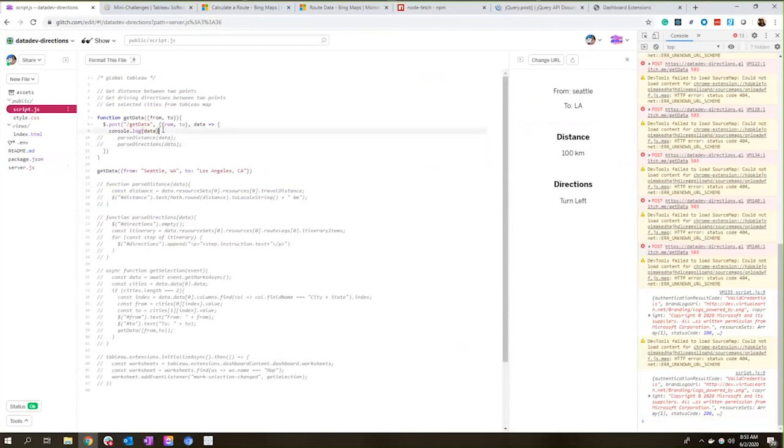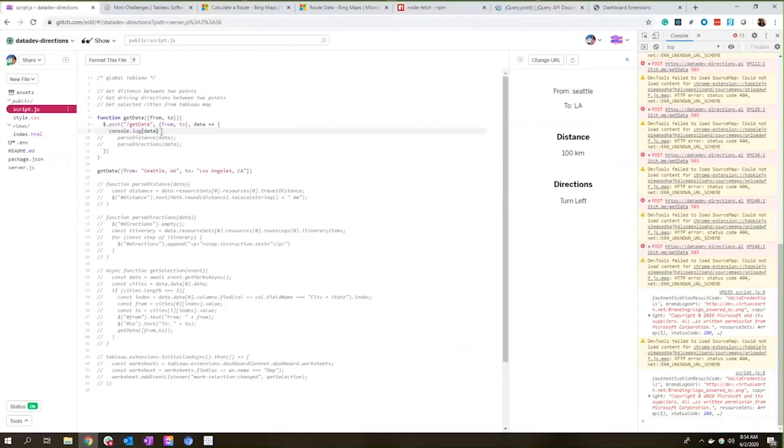So now that I have this data, I'm going to have two separate functions to parse the distance and the directions. But before I continue, I'm just going to take a quick pause to take a look at the Q&A and see if there's any questions. It looks like we're all good. Again, remember, if you have any questions, just put them in the Q&A, and I'll make sure to look at them as I go or at the end as well.